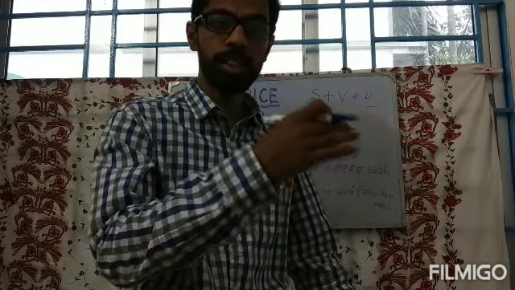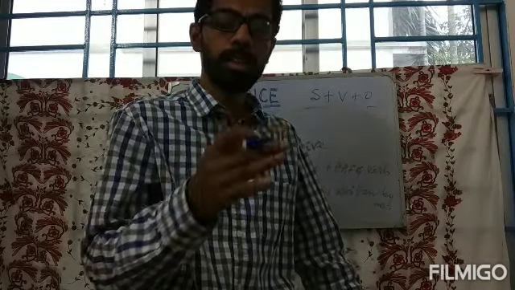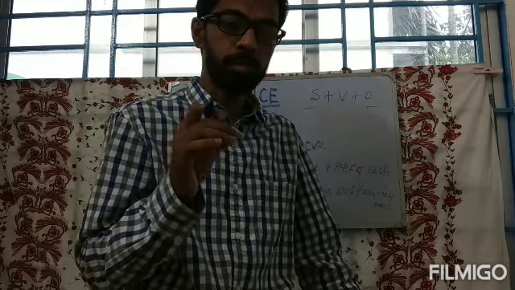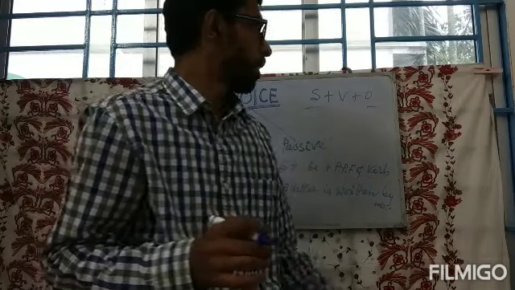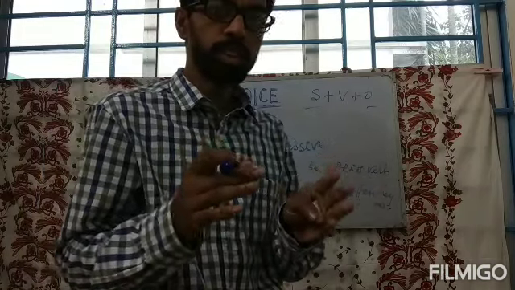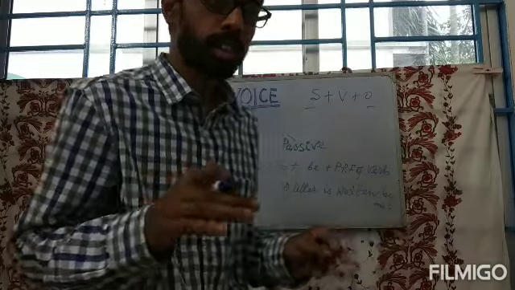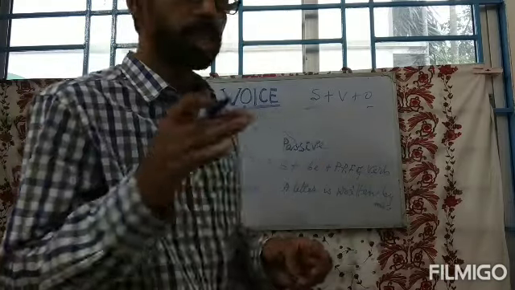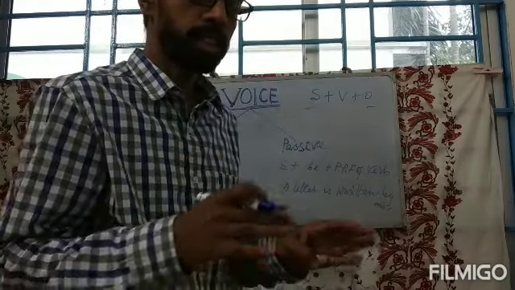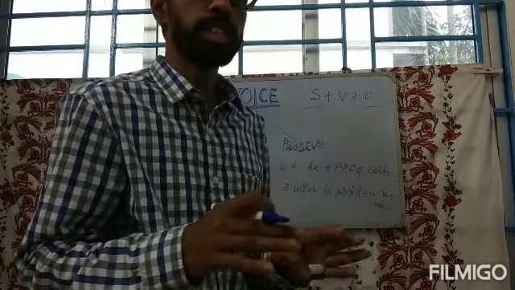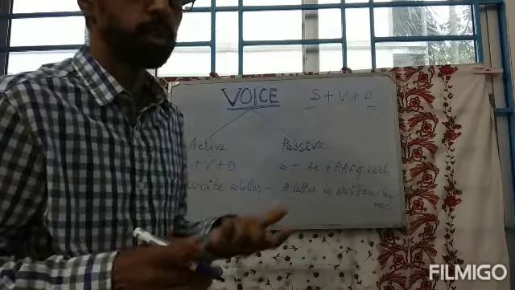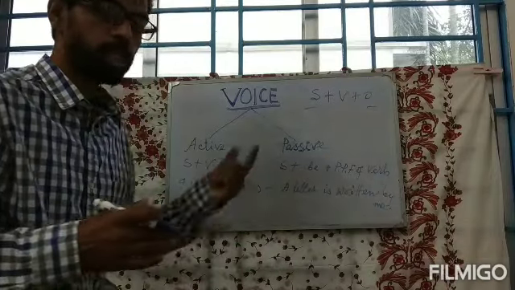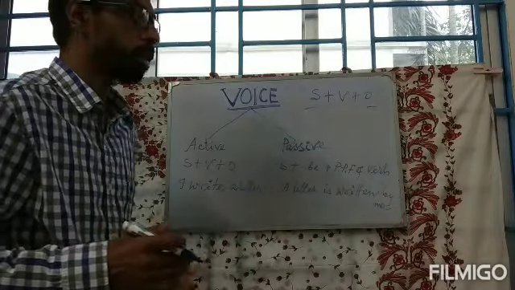You know that each tense is divided into 4 categories: simple present, present continuous, present perfect and present perfect continuous. So before voice change, just remember these points and read about tenses, and then you will find it very easy to change from one voice to another voice.